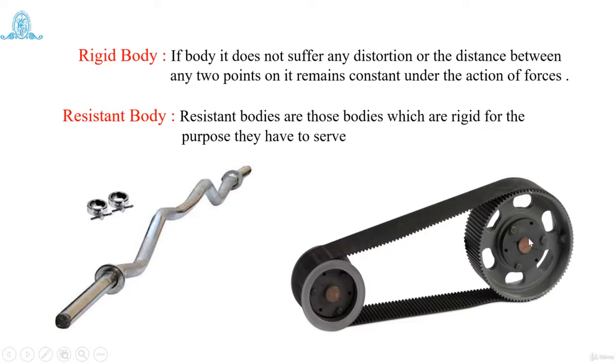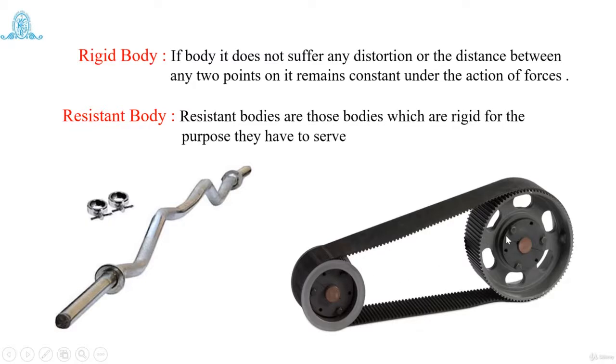After 1 hour of working condition, this belt does not distort or elongate. What does it mean? Is it a rigid body? No, it is a resistance body. For the purpose it has been utilized here, what is the purpose of this belt and pulley?